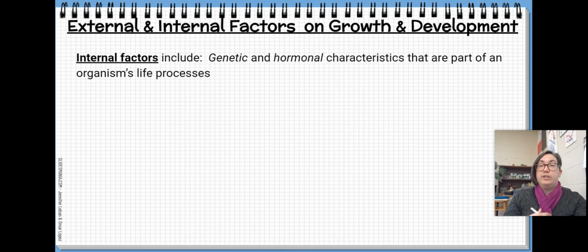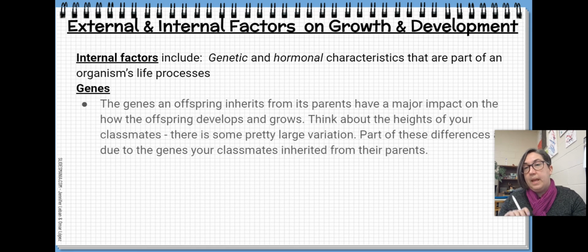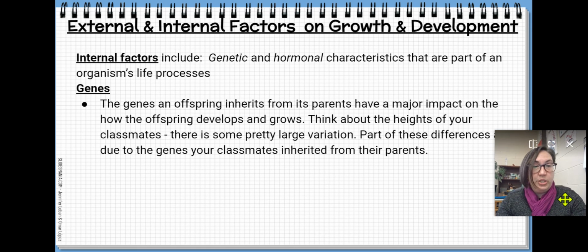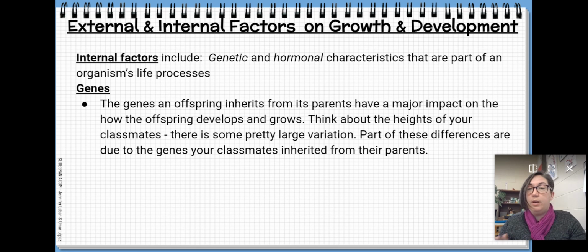Then there's internal factors. Internal factors include genetic and hormonal characteristics that are part of an organism's life process. And genetics and hormones should be something we remember from our body systems unit. Genes, let's start there. Remember, genes code for traits inside our bodies. The genes an offspring inherits from its parents have a major impact on how the offspring develops and grows. Think about the heights of your classmates. There's some pretty large variations in the height of the students in our classes. Part of these differences are due to the genes your classmates have inherited from your parents.